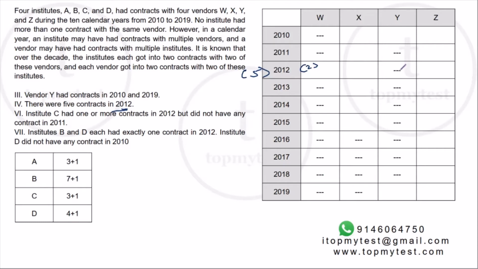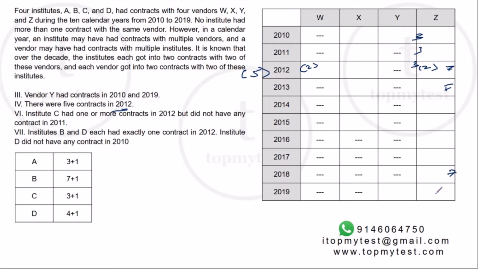Now, Y does not get any contracts. So you can have 2 for X, 1 for Z, or 2 for Z and 1 for X. Now, if Z gets 2 contracts, the 7-year contract will overlap with a 3 or a 4-year contract. Suppose you start with a 3-year contract, then another 3-year contract, then another 3-year contract, right? You start with a 3-year contract, right?